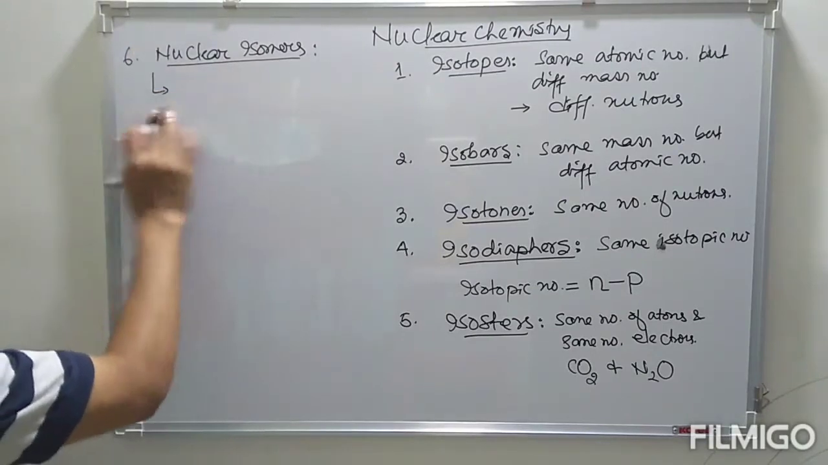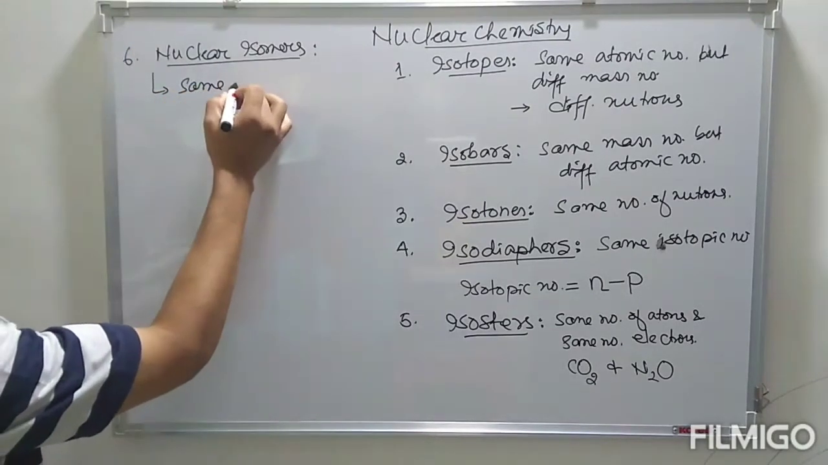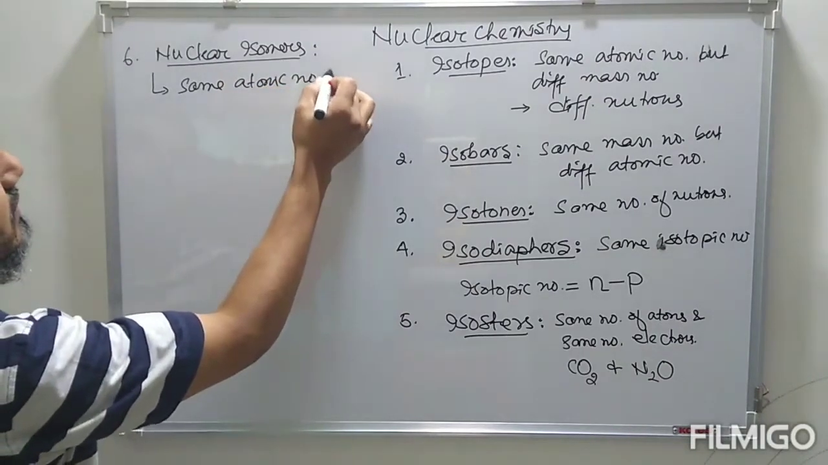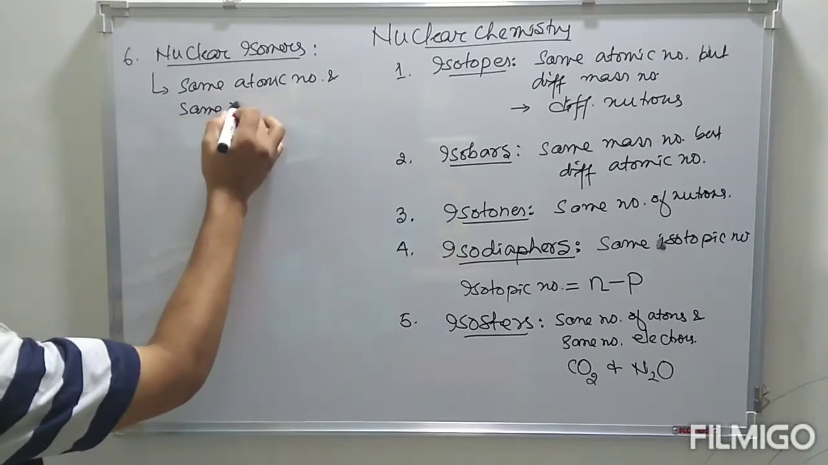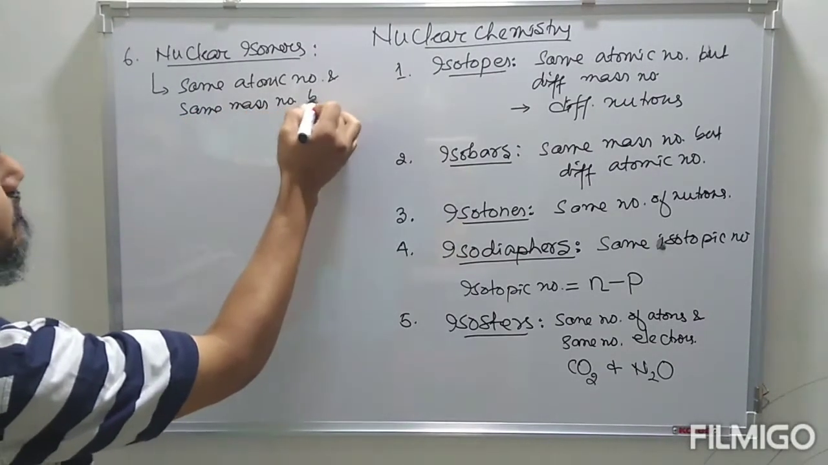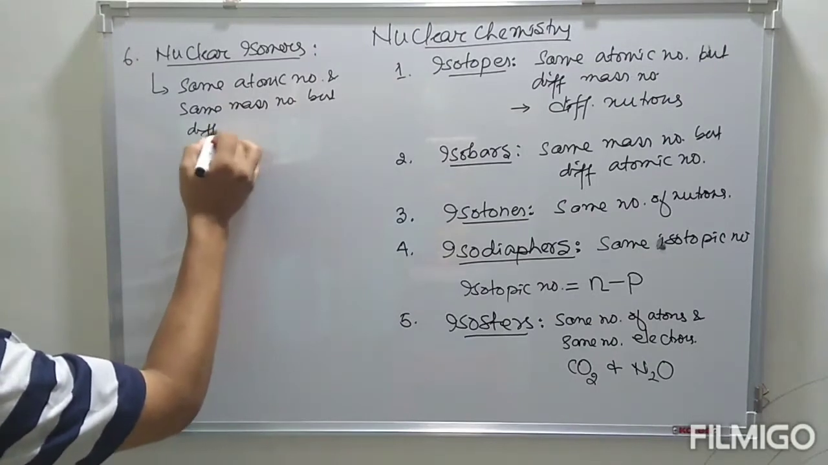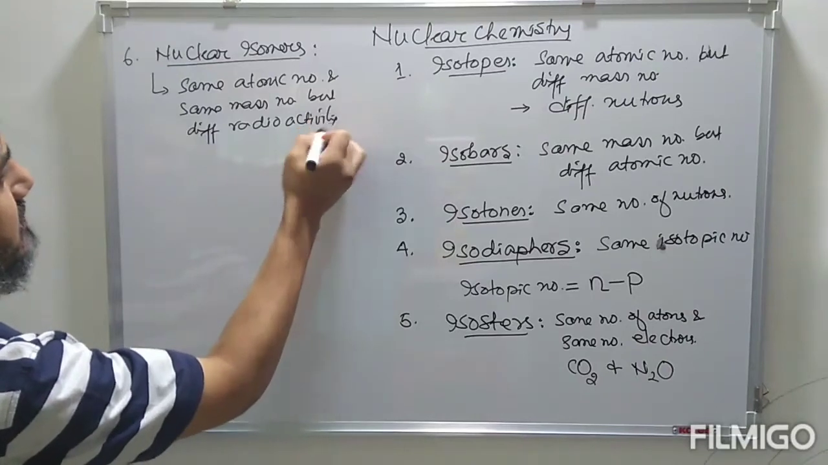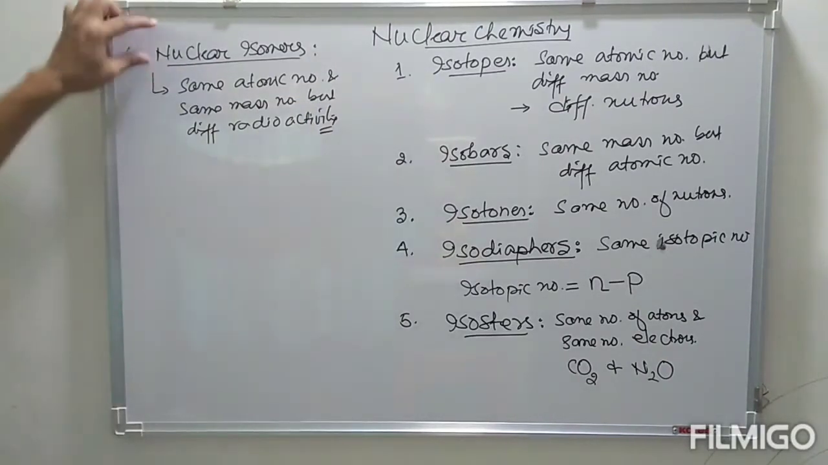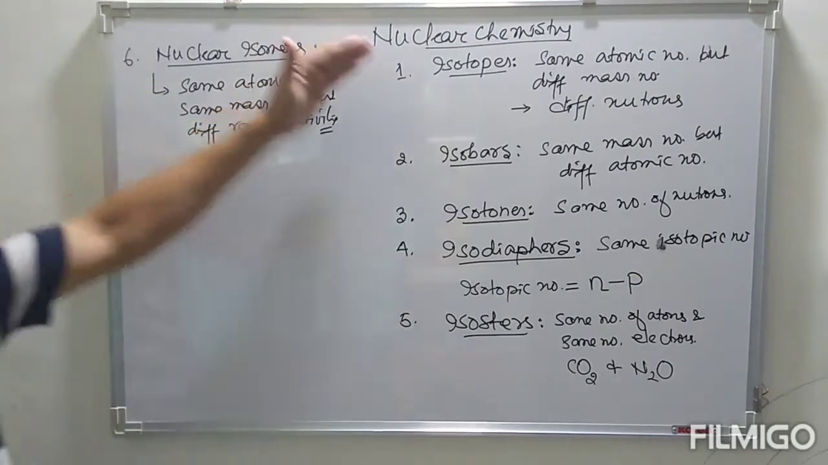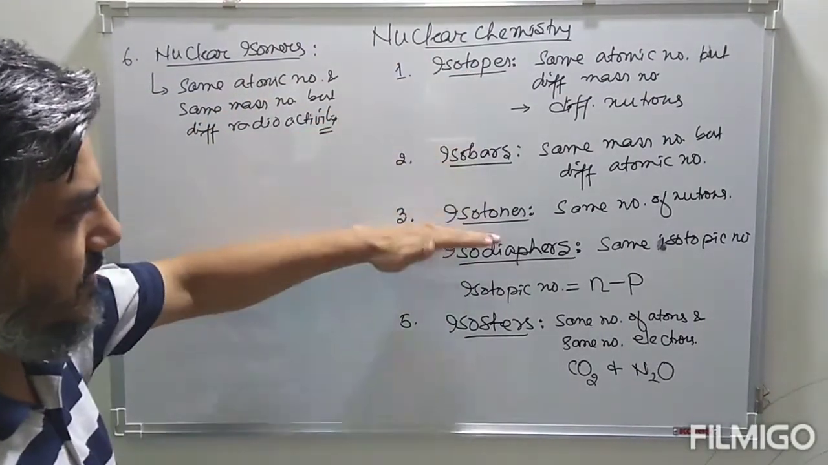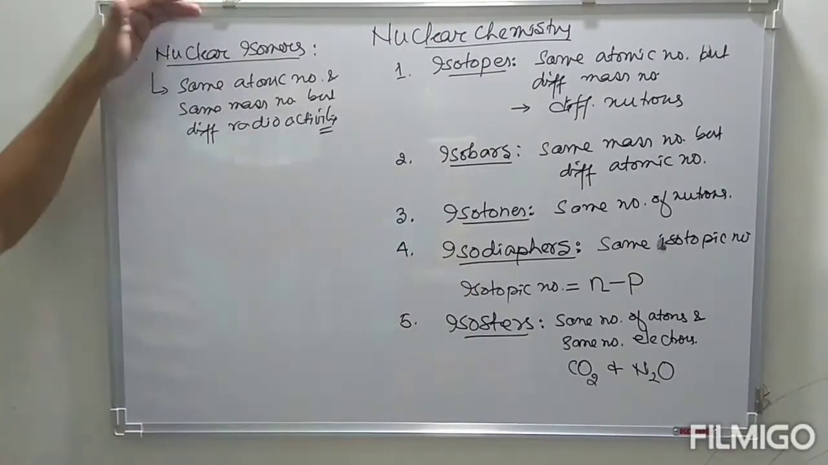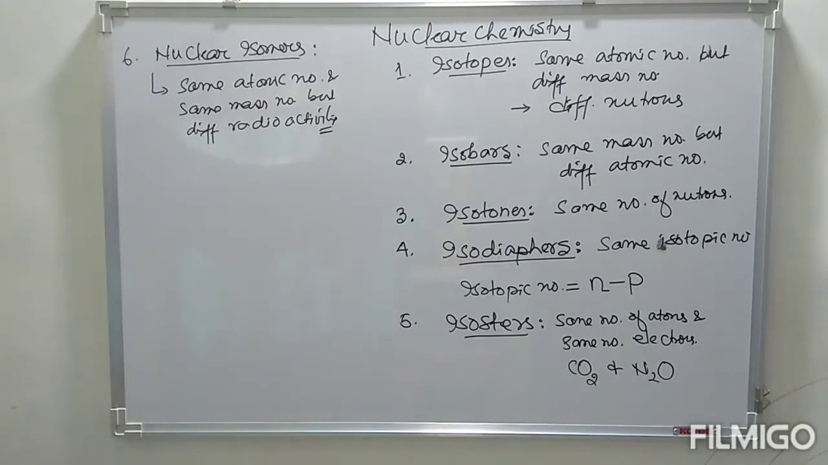So nuclear isomers have the same atomic number and same mass number but different radioactivity. Those isomers are known as nuclear isomers. So we have some basic terms: isotopes, isobars, isotones, isodiaphers, isosters, and nuclear isomers.